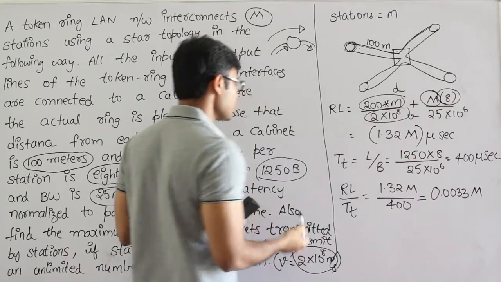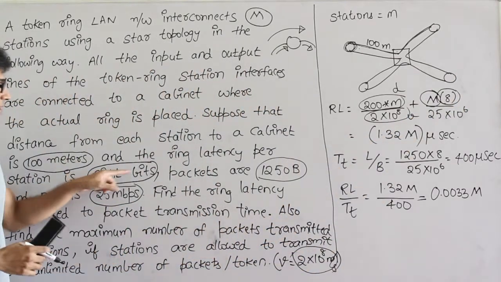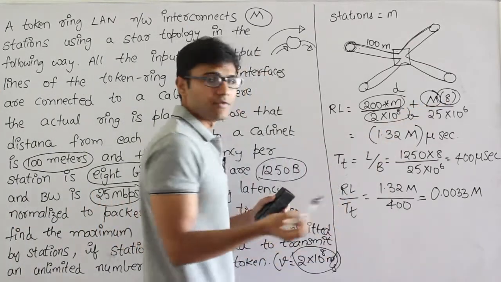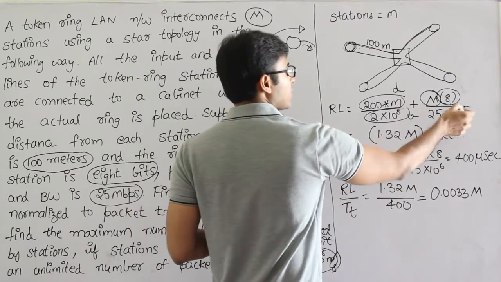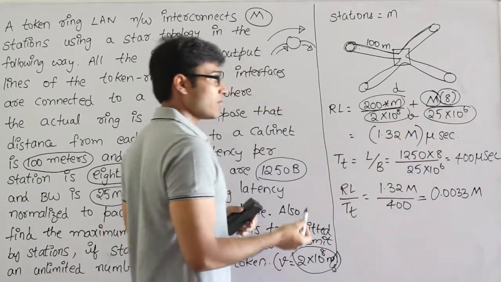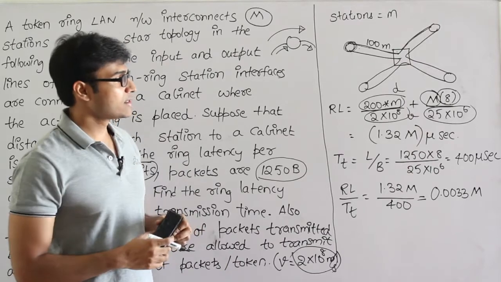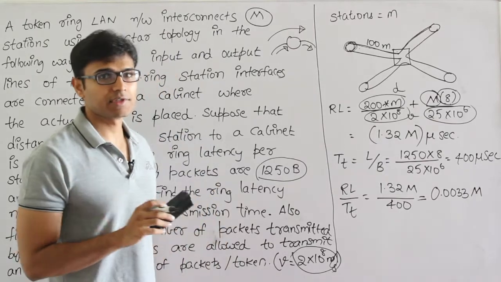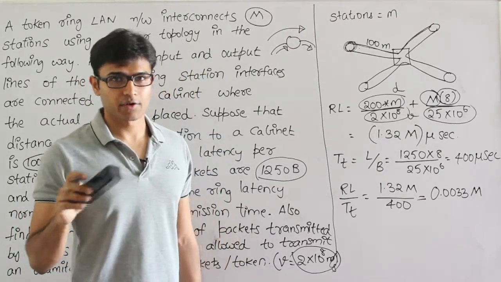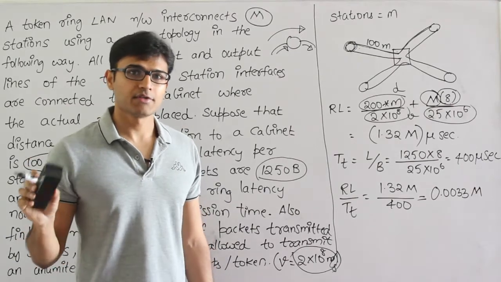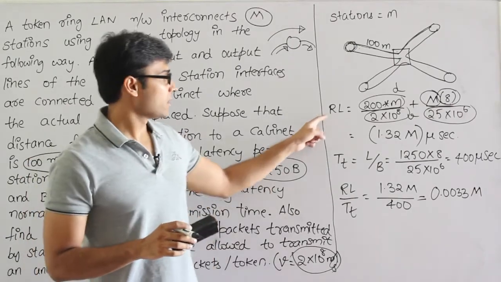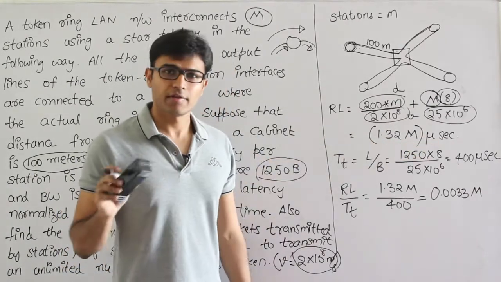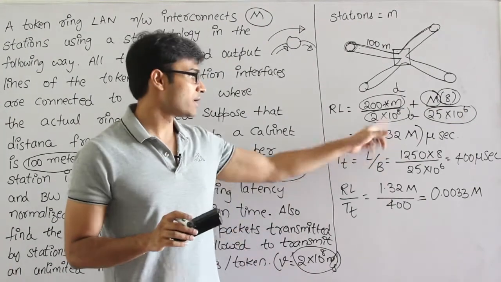They said that bit delay at every station is 8 bits. Therefore number of stations M multiplied with bit delay, which is 8, divided by bandwidth. Bandwidth is 25 Mbps, which is nothing but 25 into 10 power 6. But then they didn't say what M is. Therefore the answer will be in terms of number of stations M. Since M is a variable, we cannot substitute anything there. So in the final answer, M will still remain. So ring latency equal to 1.32 M microseconds. What is M? Number of stations. They didn't give you anything about it, so let it be there.